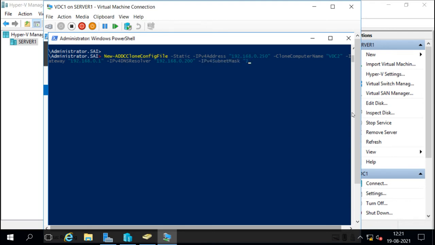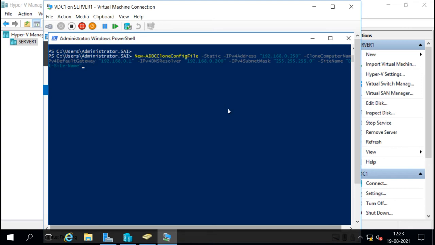IPv4 subnet mask. And also we can mention the site name. Now, by default we don't have any site, we have not created any site. So by default the site name will always be the default first site name if you have not configured any site.